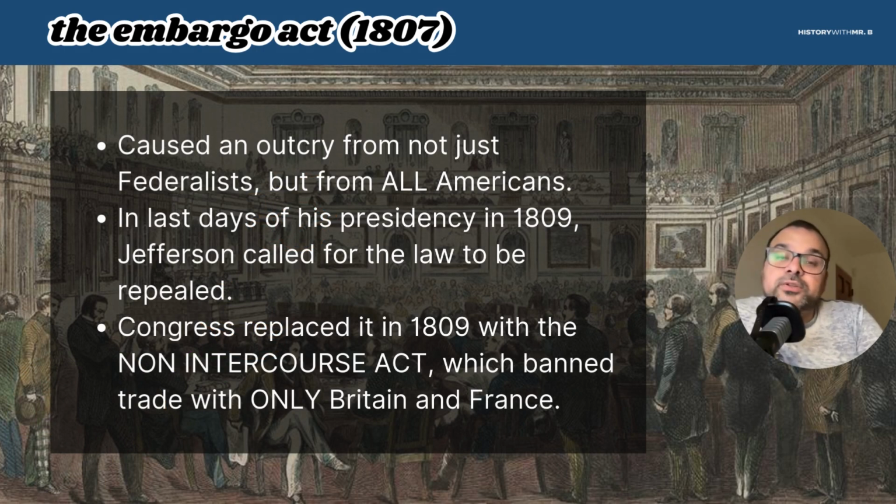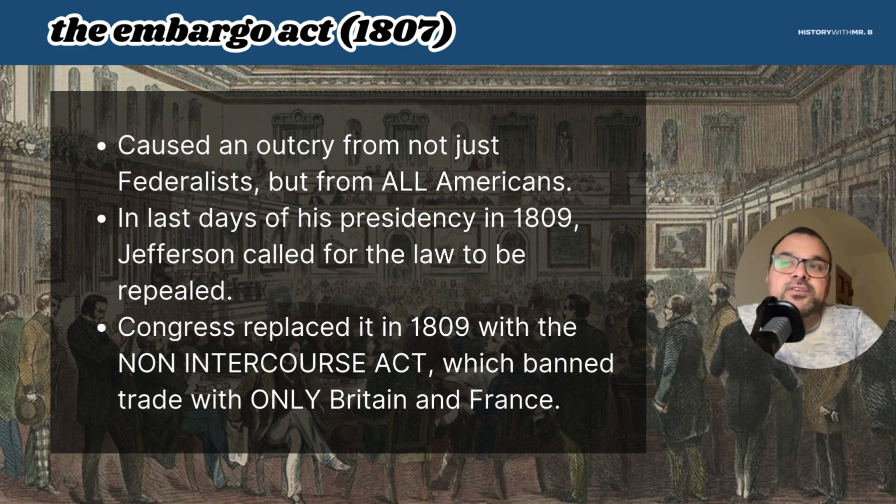Now, particularly, this impacted New England, which traded very heavily with Great Britain and with Europe as a whole. But not only did it cause outcry from the Federalists, but now you have all Americans who are so upset with that, and people from across the country, including people in Jefferson's own party, the Democratic Republican Party, who said, this is killing the economy.